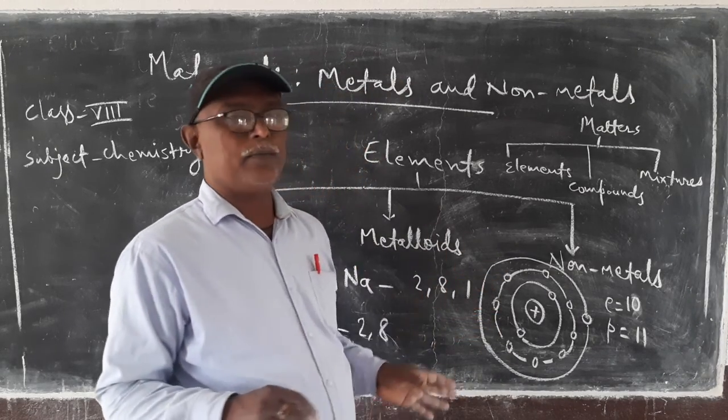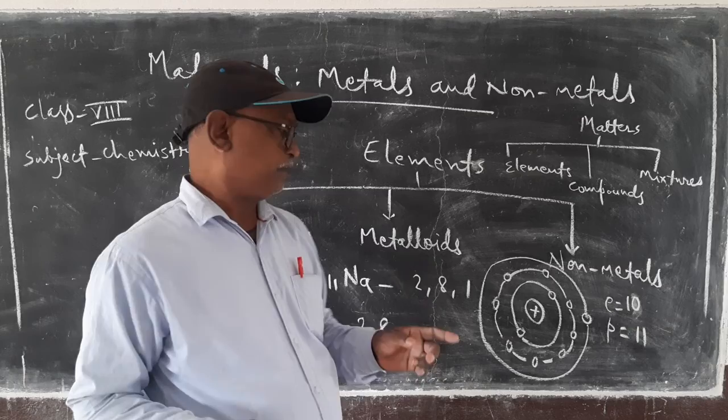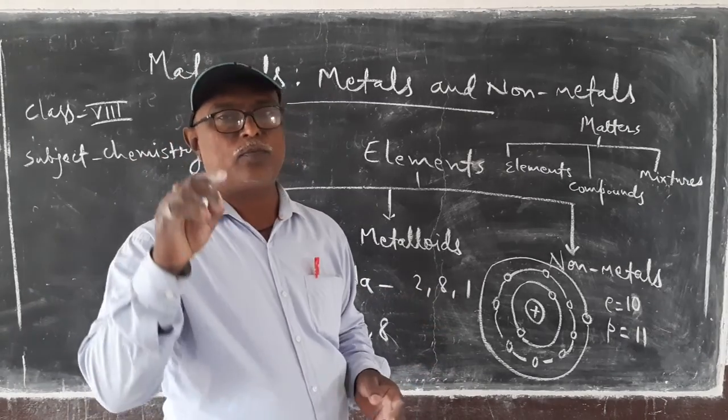Now there are 11 protons and 10 electrons after releasing 1 electron from the sodium atom.